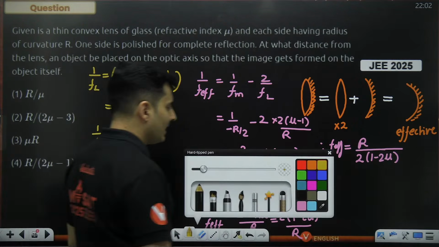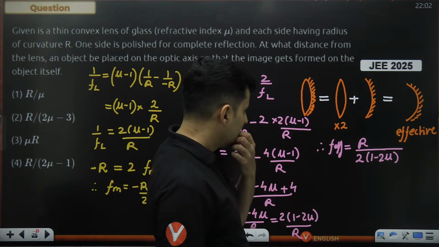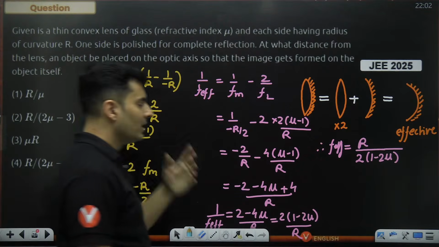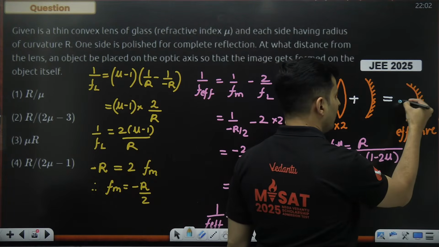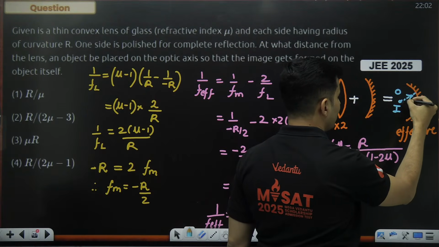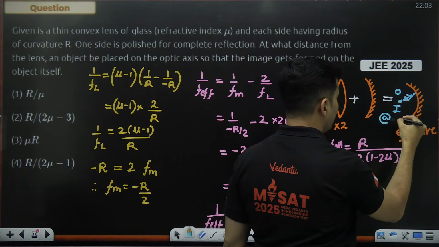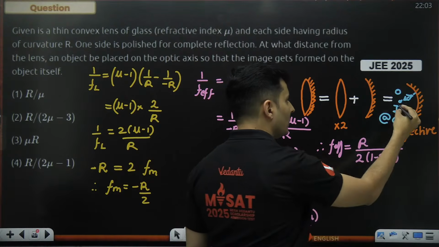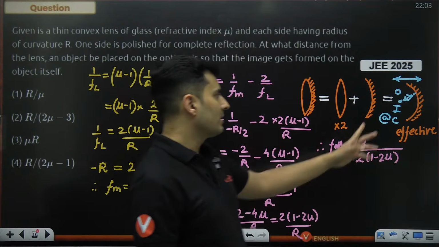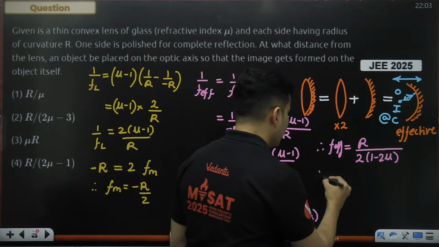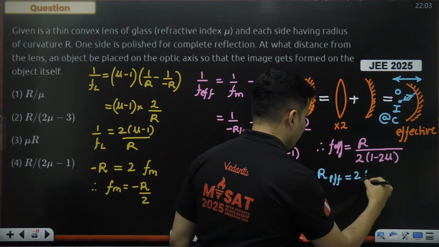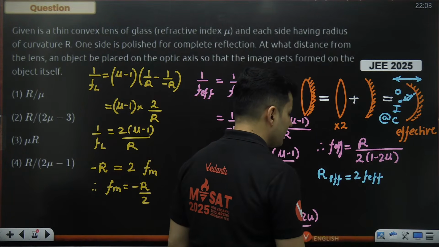So, having said this, what was our original question? Where should you place the object so that the image is formed on the object itself? This can only happen if the object and image are at the same place, at the center of curvature. So that particular distance is the radius, and radius effectively will be 2 times f magnitude wise.